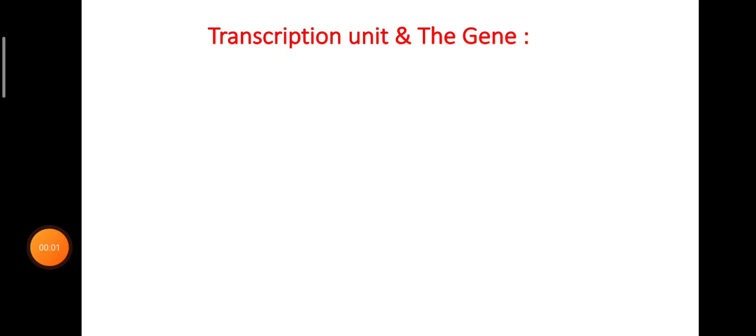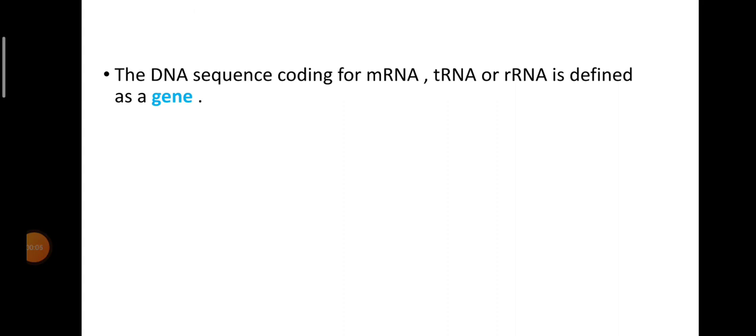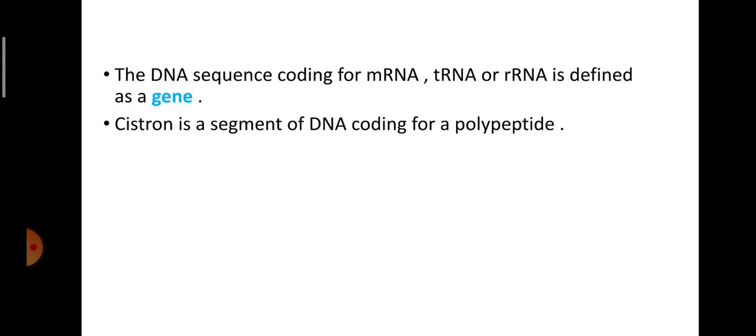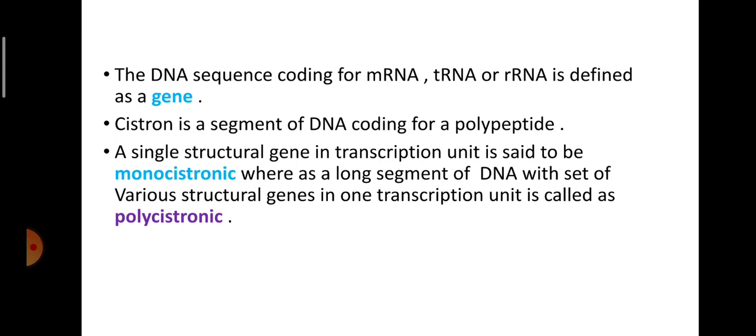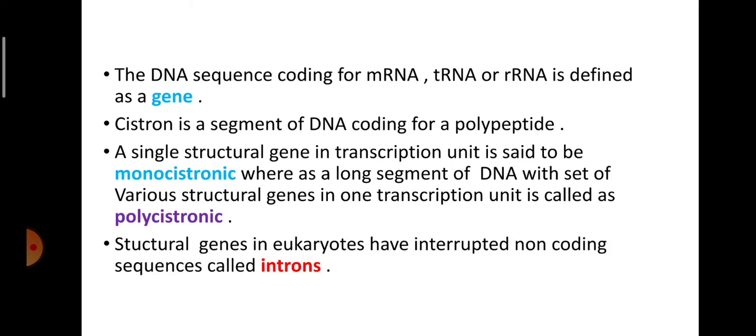Let's begin with a new point: the transcription unit and the gene. The DNA sequence coding for mRNA, tRNA, or rRNA is defined as a gene. A cistron is a segment of DNA coding for a polypeptide. A single structural gene in a transcription unit is said to be monocistronic, whereas a long segment of DNA with a set of various structural genes in one transcription unit is called polycistronic.